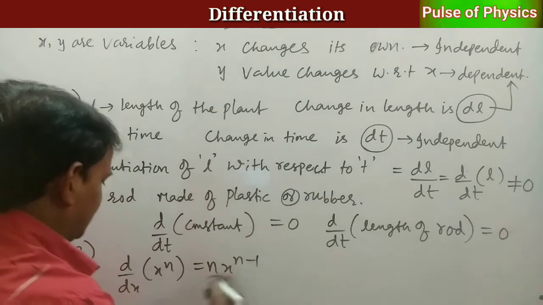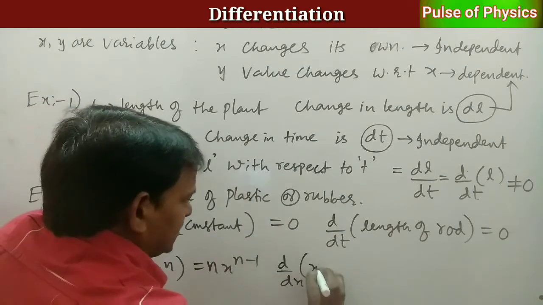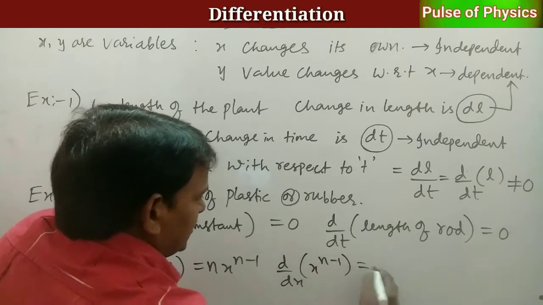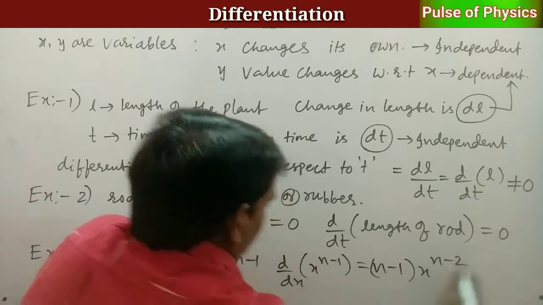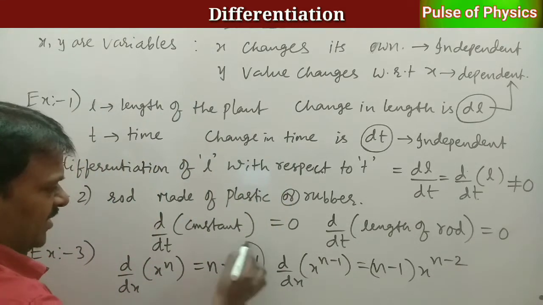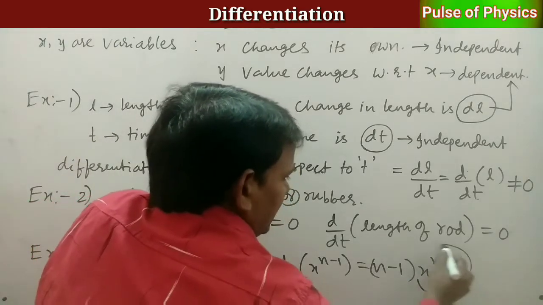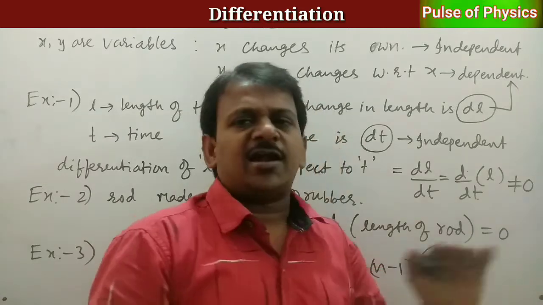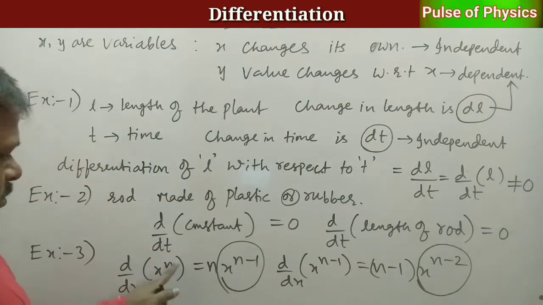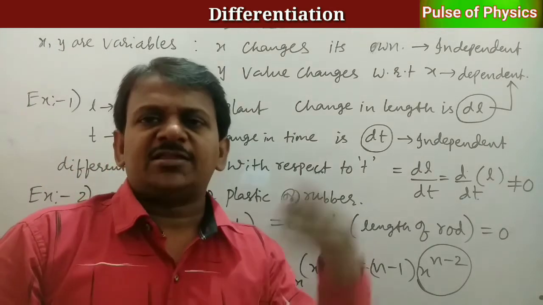That is continuation. d by dx of, I am taking x power n minus 1. This becomes n minus 1 into x power n minus 2. You see, first differentiation, power decreased by 1. Second differentiation, power decreased by 2. It is going on continuously. I am talking about the positive power of x. Continuation in the next board.